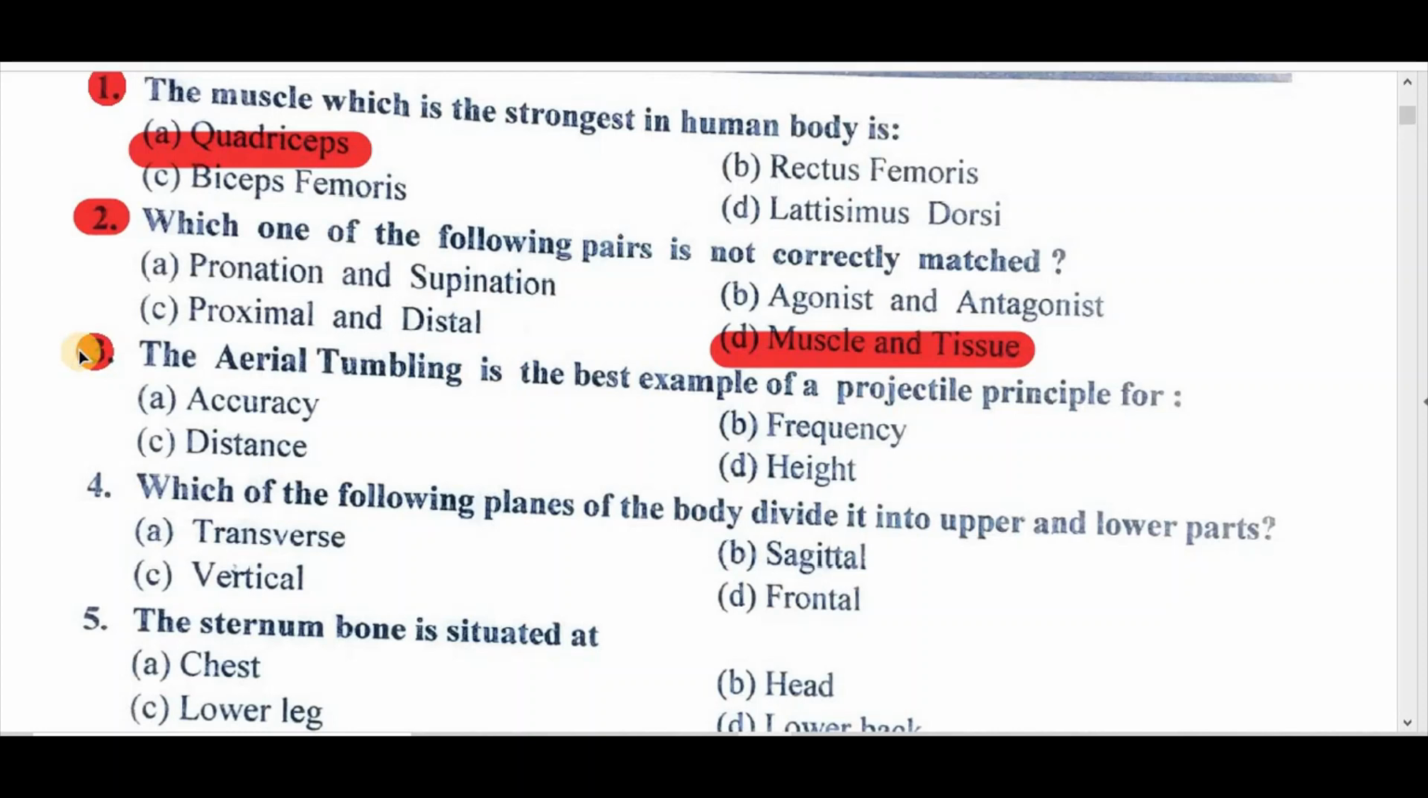Question 3, the aerial tumbling is the best example of a projectile principle for A accuracy, B frequency, C distance and D height। Right answer is A accuracy।